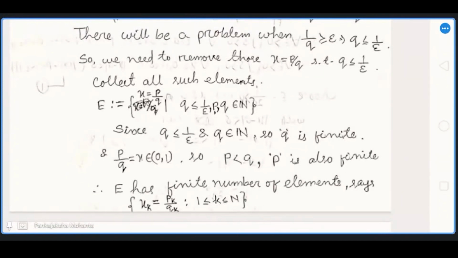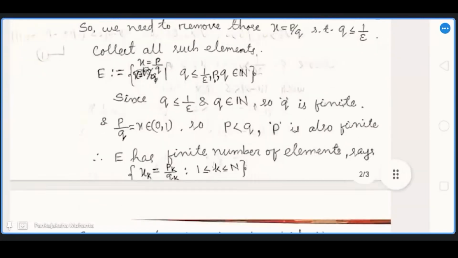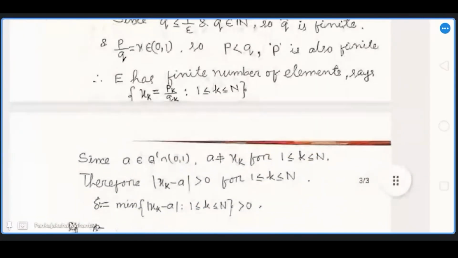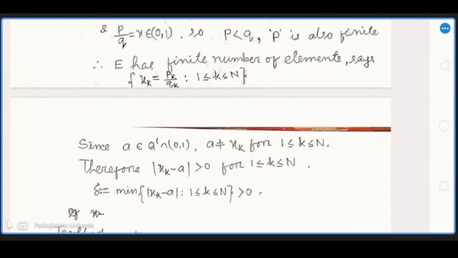Let's say E contains n elements, x1, x2, up to xn. Now we take a, any irrational number between 0 and 1, and xk is a rational number. That means a is not equal to xk for any k between 1 to n, therefore the modulus of xk minus a is strictly positive for any k.